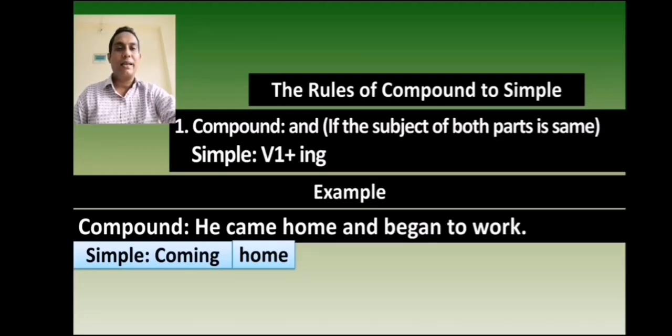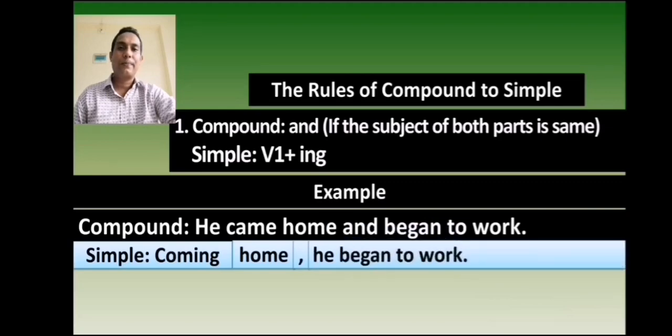At the place of and, you will use a comma. Then you will write the second independent clause, which is he began to work. It has become a simple sentence: Coming home, he began to work.